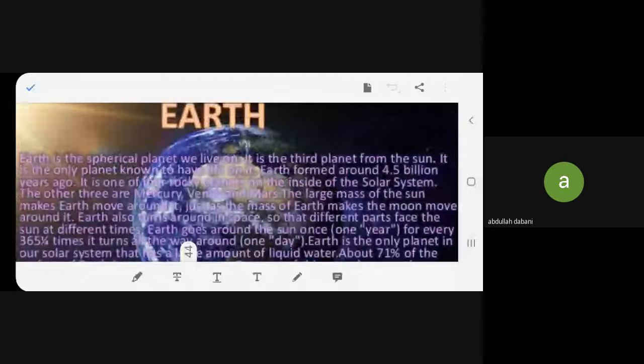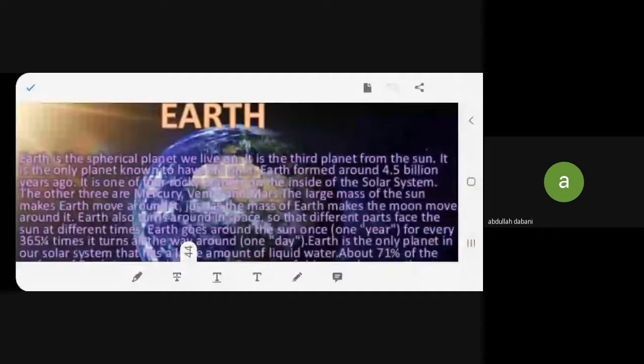Read better. Earth is the spherical planet we live on. It is the third planet from the Sun. It is the only planet known to have life on it. Earth formed around 4.5 billion years ago. It is one of four rocky planets on the inside of the solar system. The other three are Mercury, Venus, and Mars.